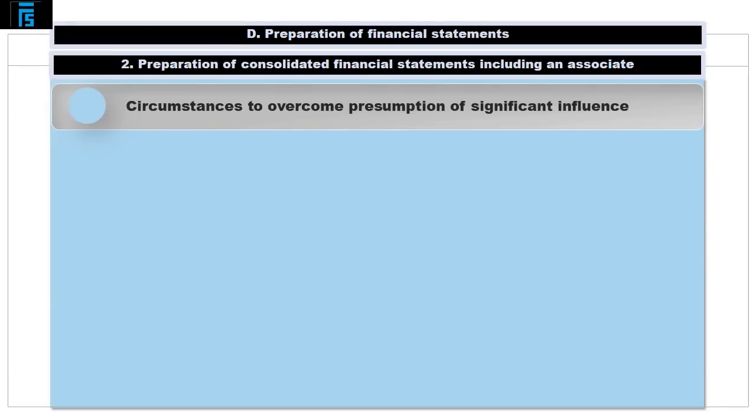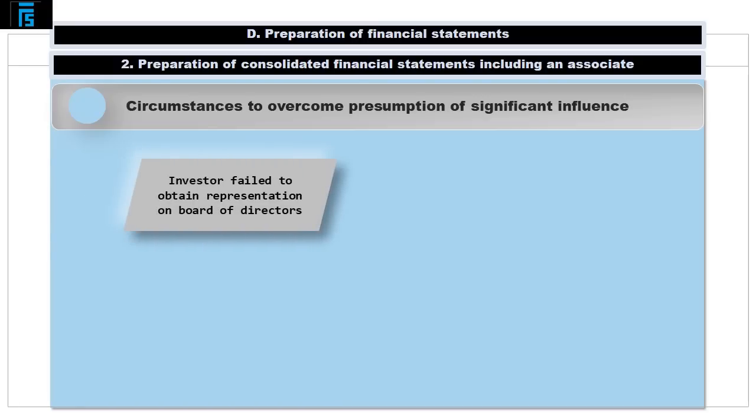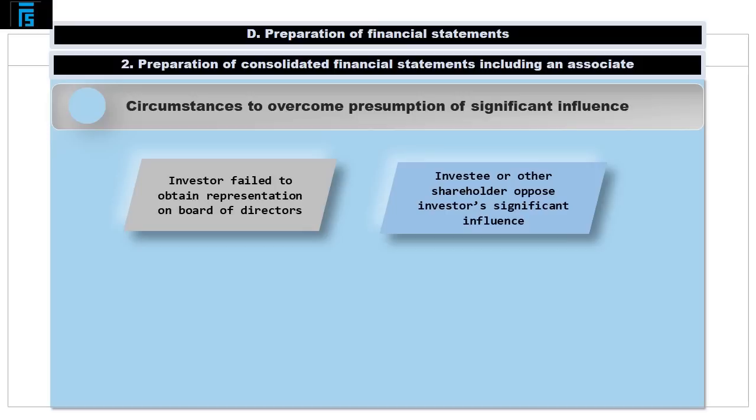It must, however, be stressed that even if the investor's shareholding falls within the above stated range, the presumption of significant influence may nevertheless be overcome in the following circumstances. The investor has failed to obtain representation on the investee's board of directors. The investee or other shareholders are opposing the investor's attempt to exercise significant influence.